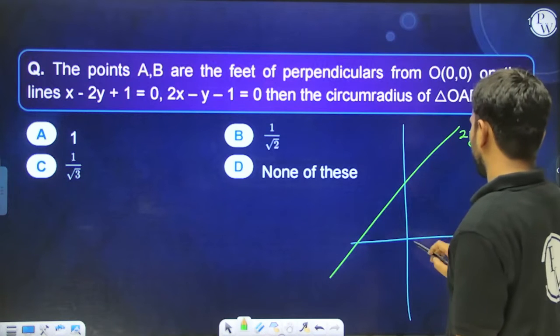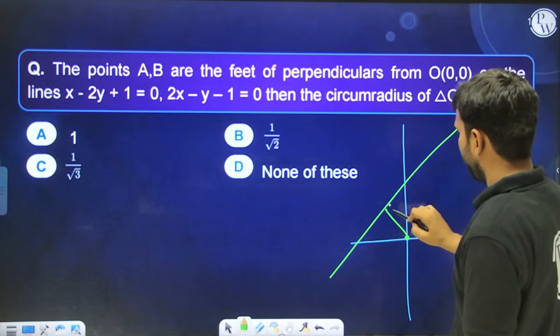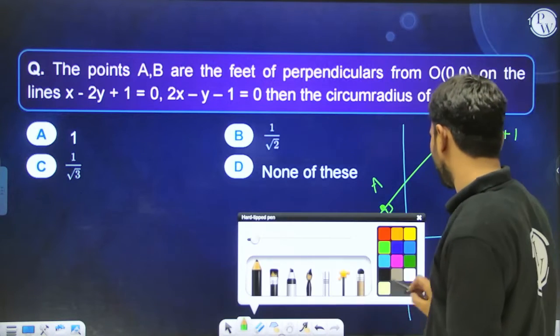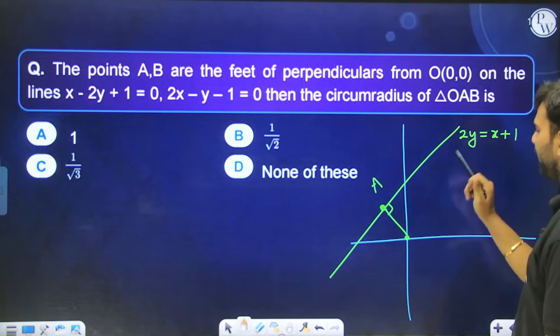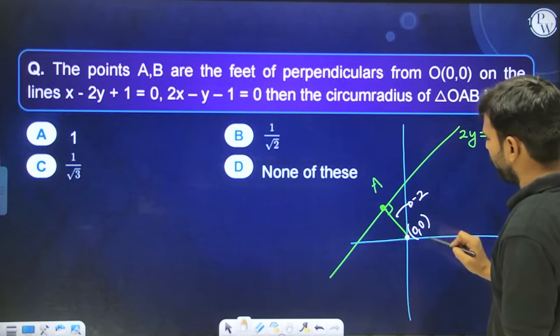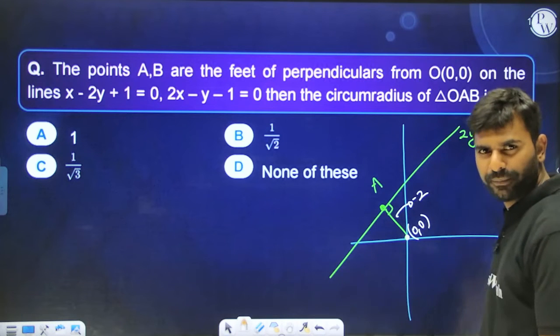From here I hope you can draw a perpendicular and you can find out the coordinates of this point. Okay, this is A point. So I don't think there will be any confusion at all. The slope of this is 1 by 2, so the slope of this will be minus 2, and this is origin, so you can write down the coordinates of A point quite comfortably.